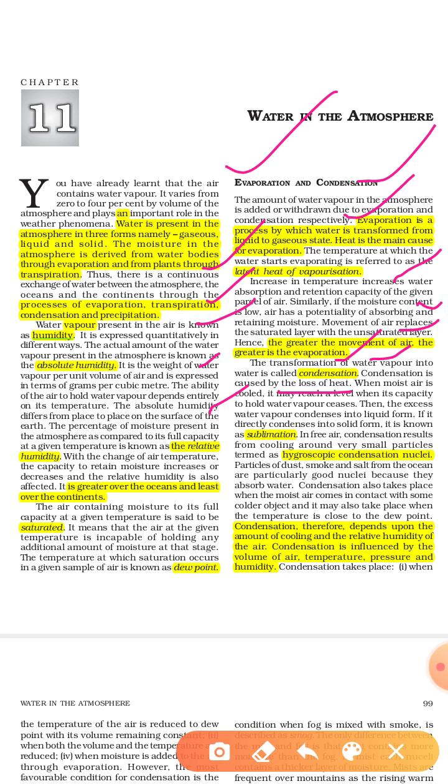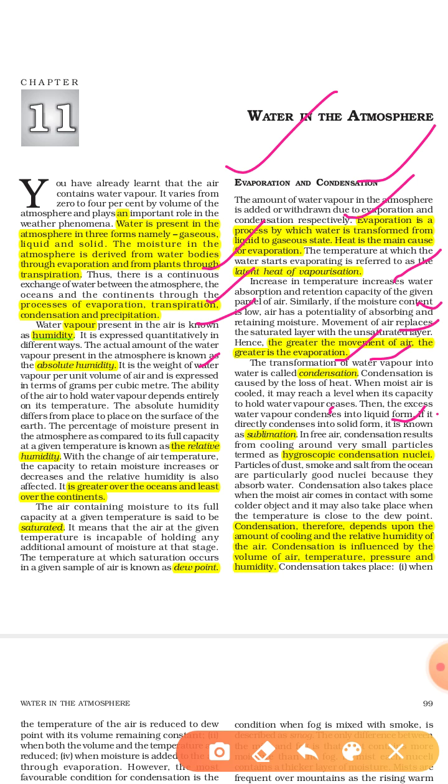When moist air is cooled, it may reach a level when its capacity to hold water vapor ceases. That is, when the temperature of moist air slows or decreases and reaches a level where its capacity to hold water ceases, the excess water vapor condenses into liquid form. In that condition the excess water vapor gradually condenses, coming closer together, and different droplets converge and convert into water drops. Different water droplets make a water drop, and in this way the vapor converts into water.